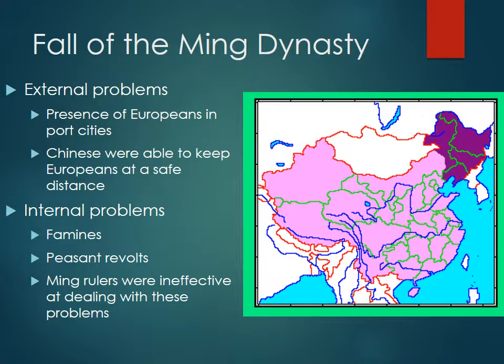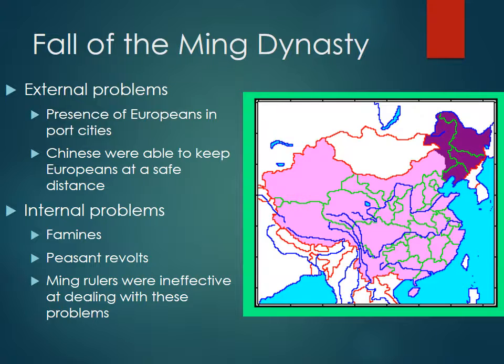So the fall of the Ming. The Ming falls due mostly to external problems, but again, this should remind you of the fall of Rome and the fall of most of our civilizations. Their external problems are Europeans are encroaching more and more on their trade, invading port cities, but still the Chinese aren't overwhelmingly influenced by this. They're able to keep the Europeans at a safe distance, but it does impact them.